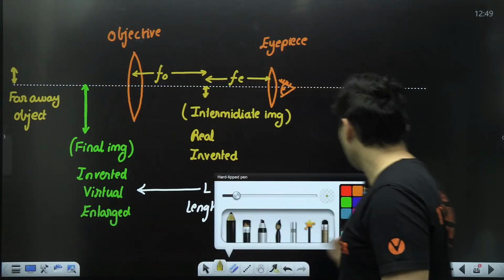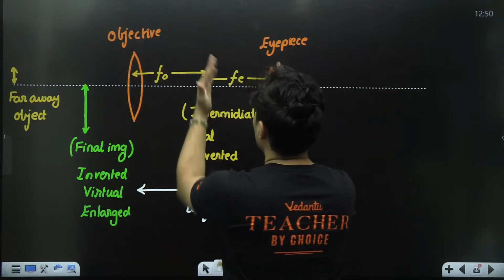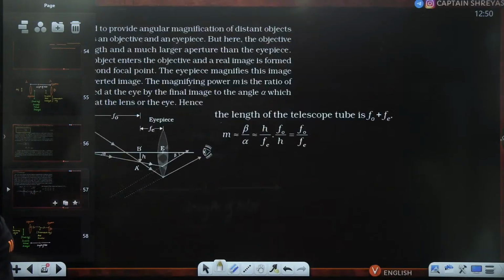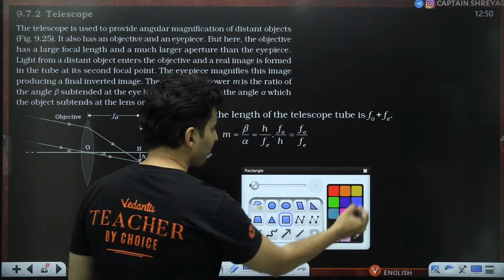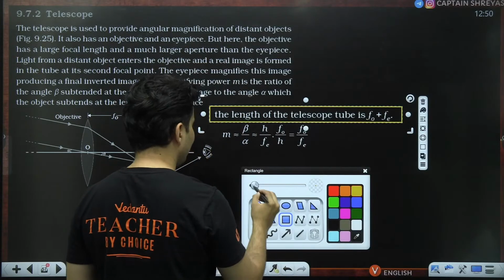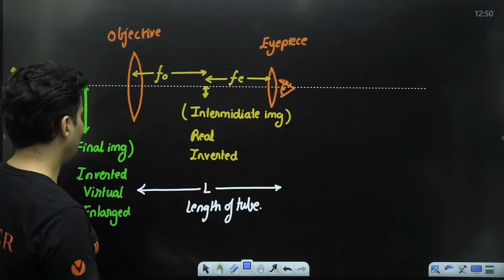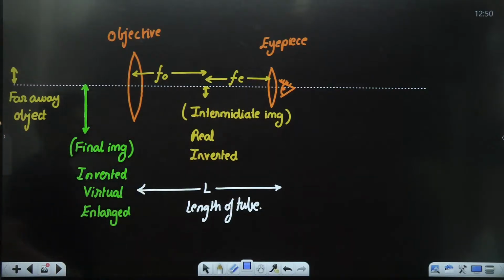So that is the reason why you will see that the length of the tube is fo plus fe in most of the telescopes, and that is what also would have been mentioned over here. Yes, as you can see, the length of the telescope is fo plus fe. Can you see that? The length of the tube is fo plus fe. So that is one thing.